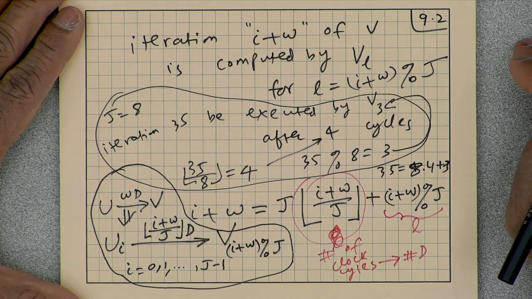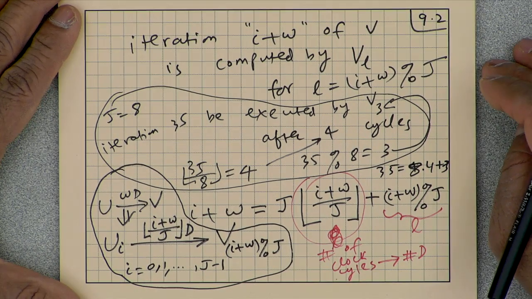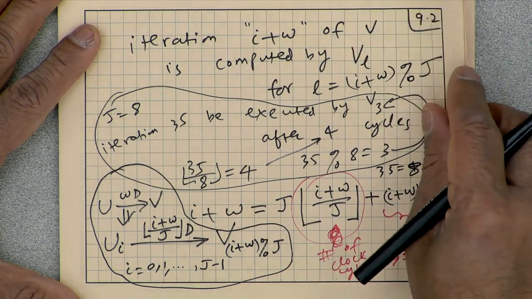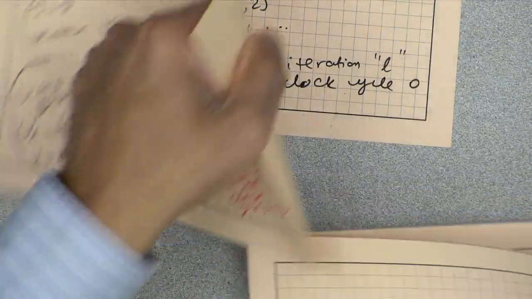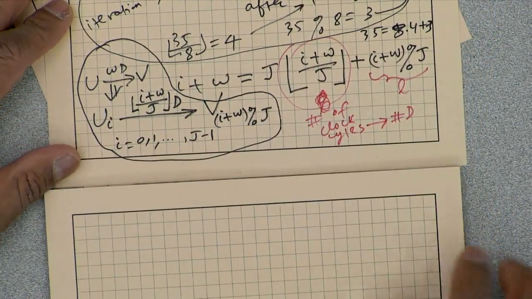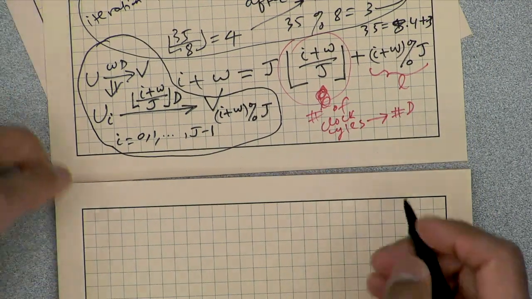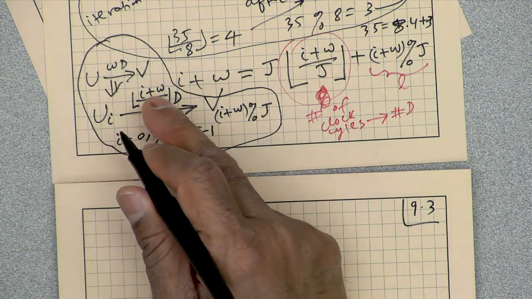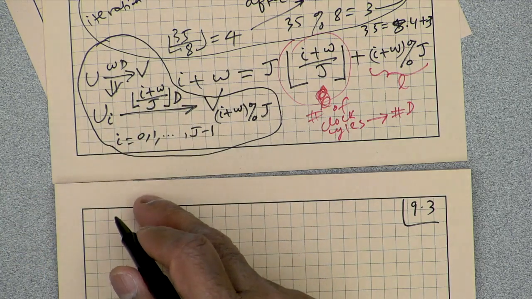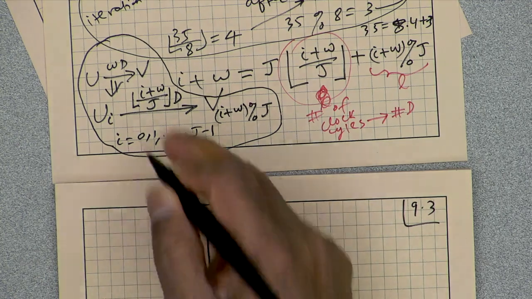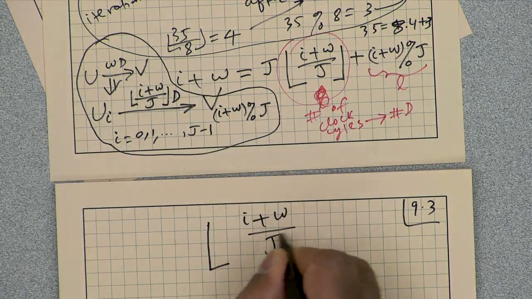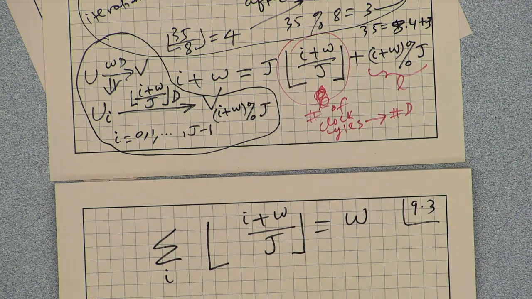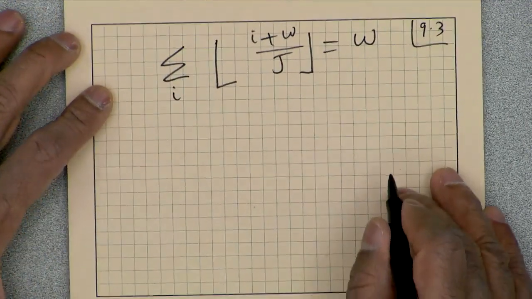Okay, last class, through simple examples, we saw that this particular approach to unfolding did not change the number of delays, and that is indeed true, because we can prove that if you take all these edges from u0, u1 to uj minus 1 and add all these delays, the floor of I plus w over j summed over all I, that will in fact be the original number of delays w.